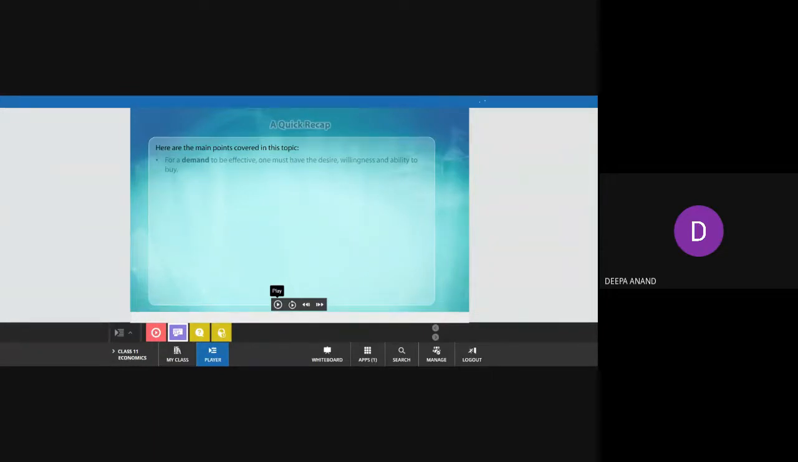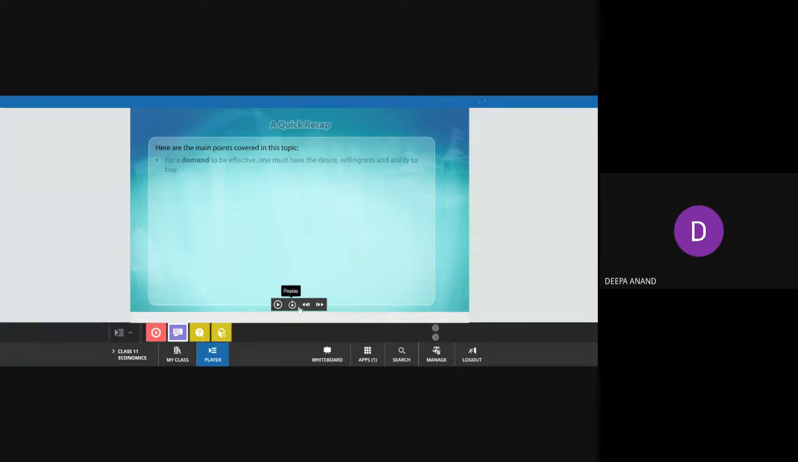So leave the project. Now here we have seen the meaning of movement along the demand curve and shift in demand curve. Movement along the demand curve means in the same demand curve, the points will move upward or downward. The upward movement means there is an expansion of demand and the downward movement means there is a contraction of demand. So that is movement along the demand curve.